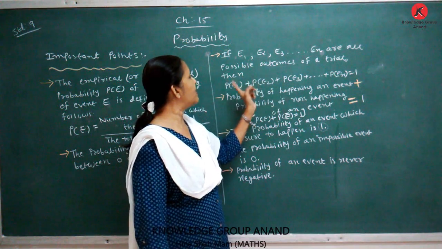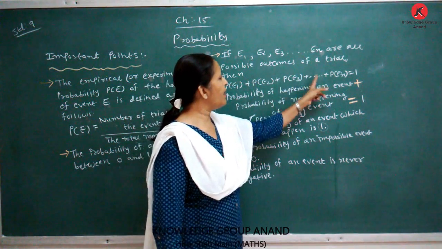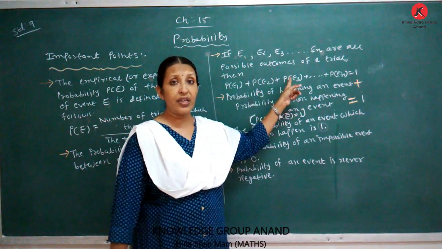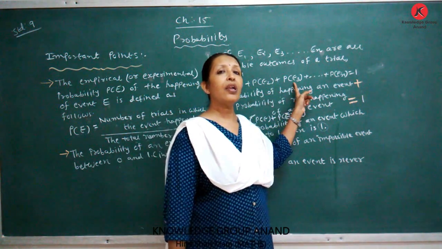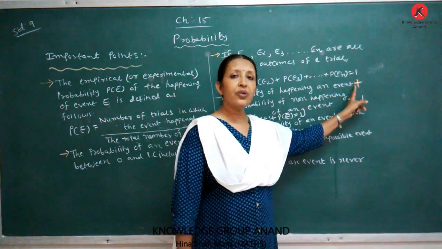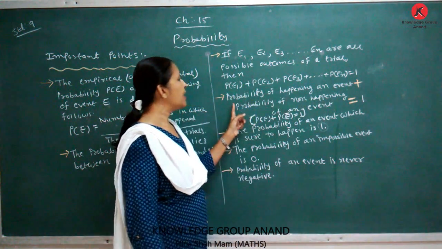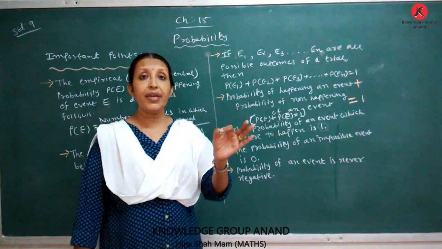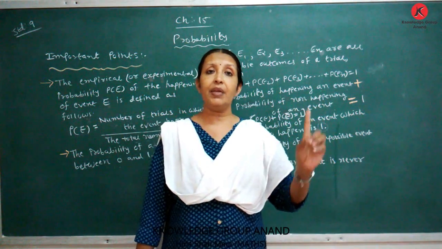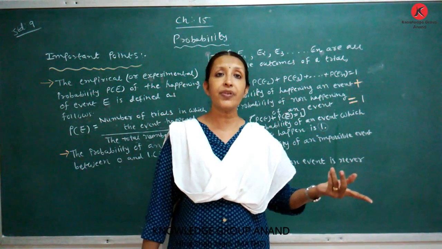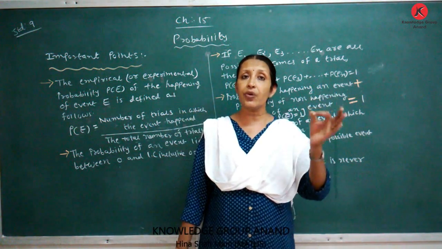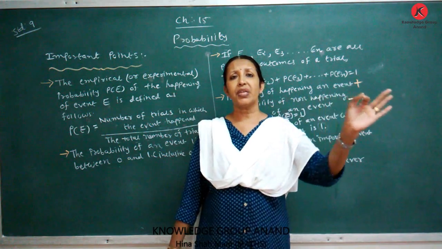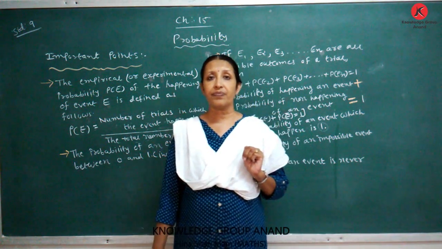The probability of an event happening and not happening, P(E) plus P(E bar) is equal to 1. P(A) plus P(A bar) is equal to 1.